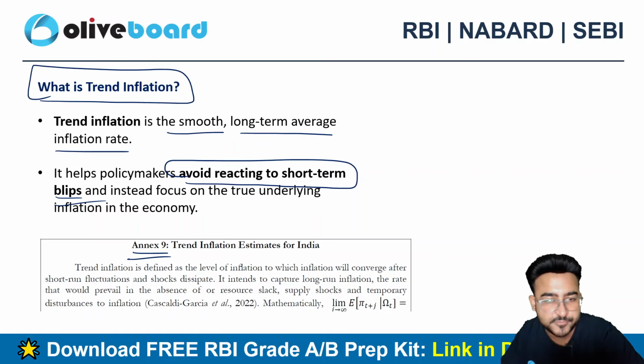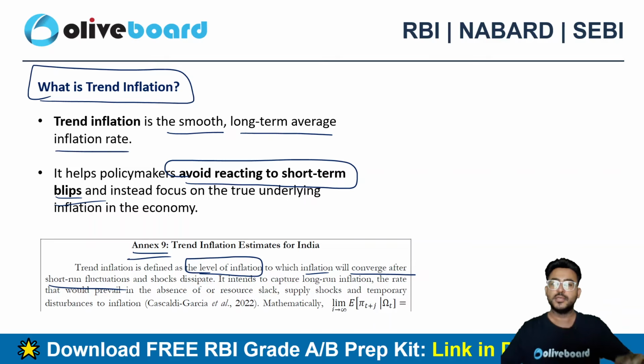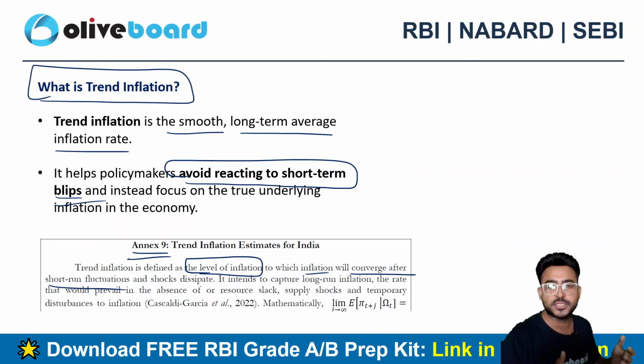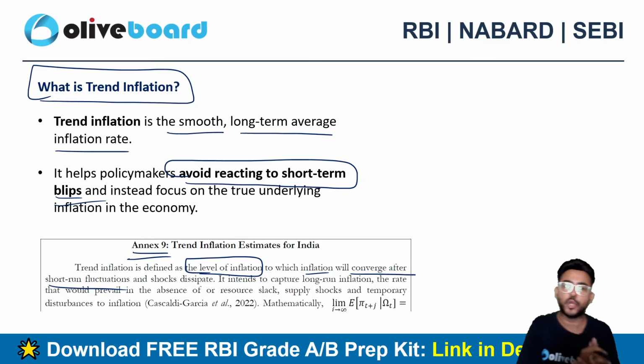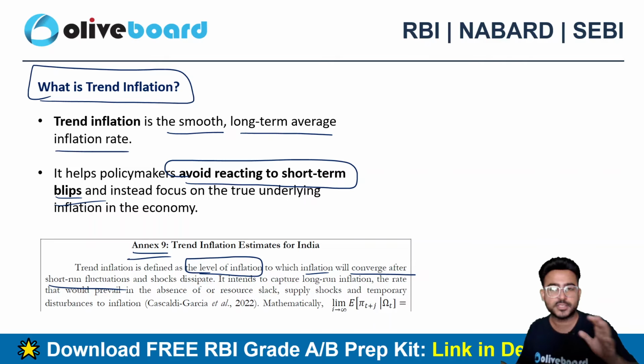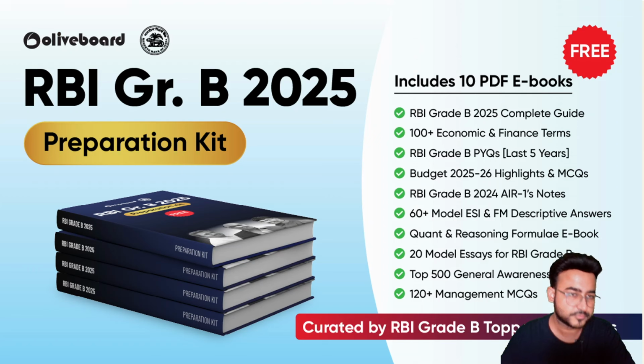Trend inflation is defined as the level of inflation to which the inflation will converge after short-term fluctuation. So because of the short-term fluctuation, there was some problem with the convergence. However, once the short-term fluctuations are sorted, it will converge to the core inflation, right?